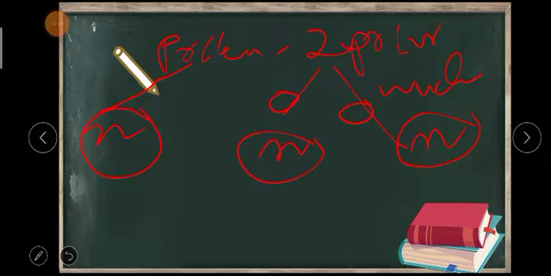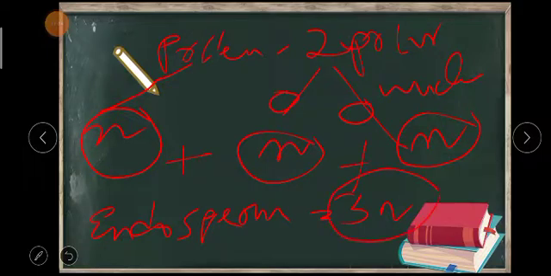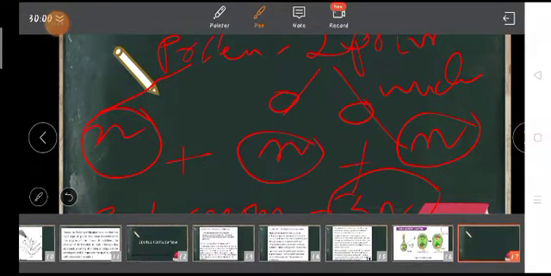Already the pollen grain is haploid. So after this they will form the endosperm. By uniting they will form the endosperm, and that endosperm will not be twice n but thrice n. Did you understand, students? That's why the endosperm nucleus is called triploid. If it is n, it is called haploid. If it is twice n, it is called diploid, and since endosperm is thrice n, it is called triploid. Okay, students?